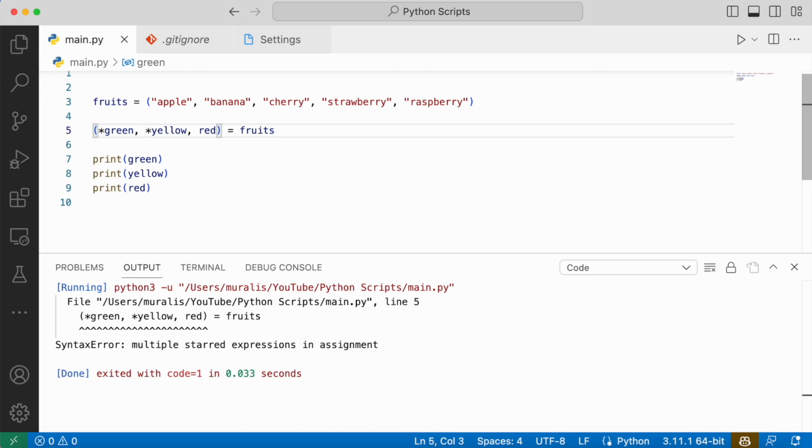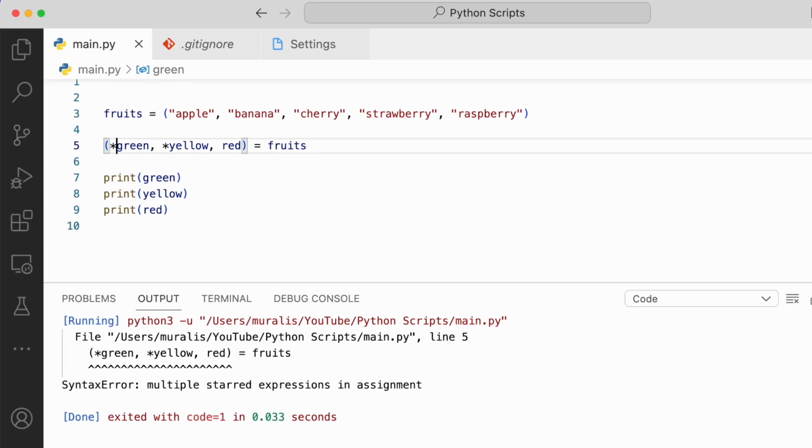Why? Because it will first identify the variables that don't have an asterisk. So we have red, and red will get the last value. And now there are two other variables where the asterisk is provided. So it doesn't know how many values to give to green and how many to give to yellow, which is why we get the error. So always make sure that you use only one asterisk during unpacking, if required.